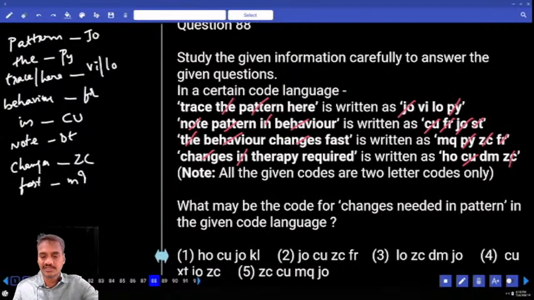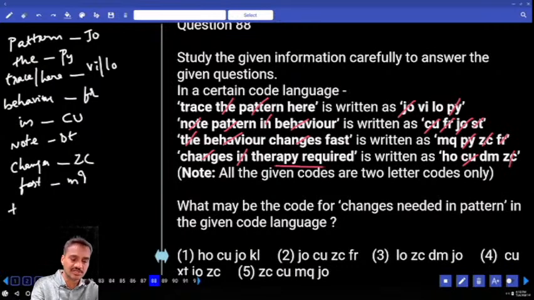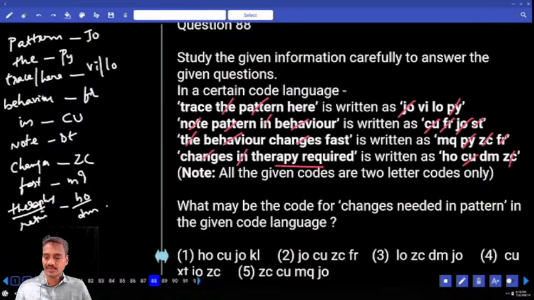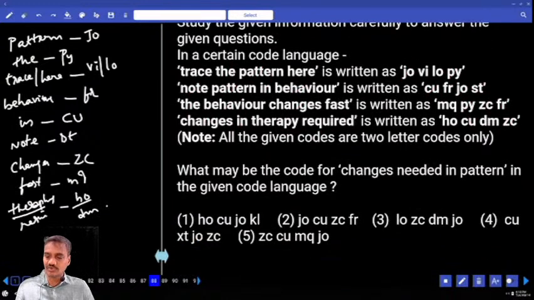And here, therapy and required are the two words that are left over, and the codes for these two cannot be identified. Now these are the words and their corresponding codes, HO or DM in any order. HO and DM.